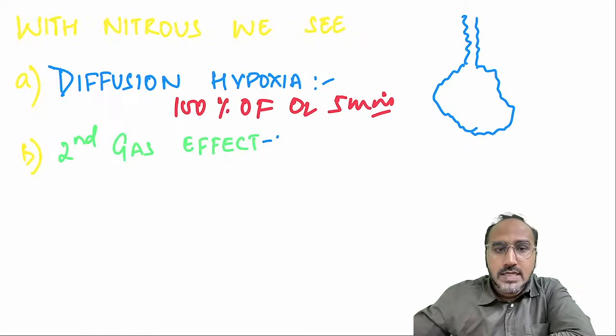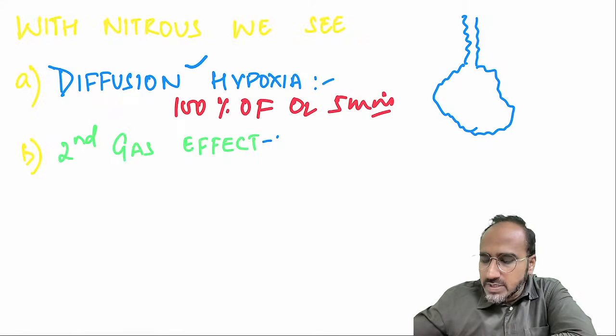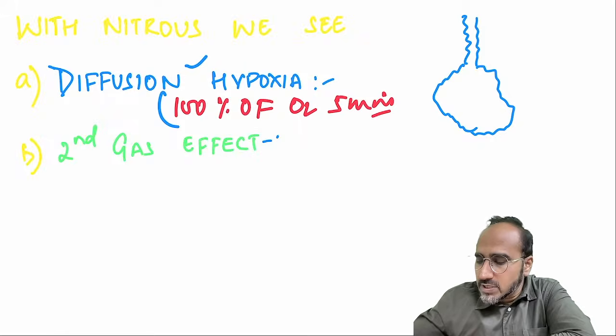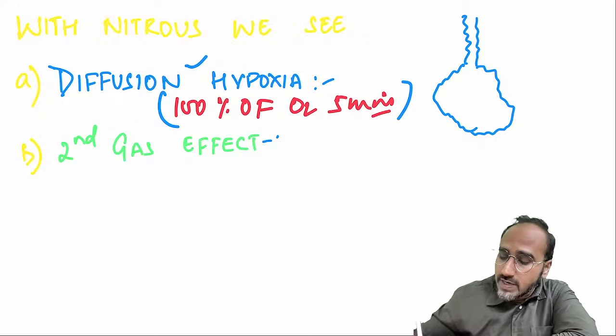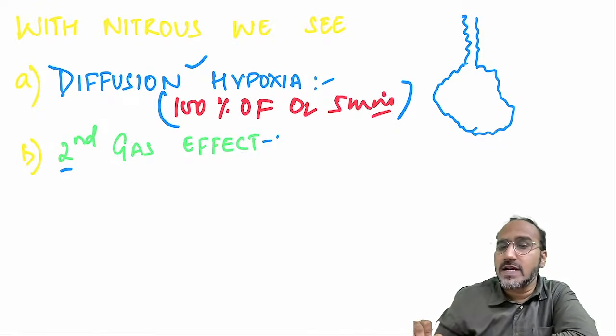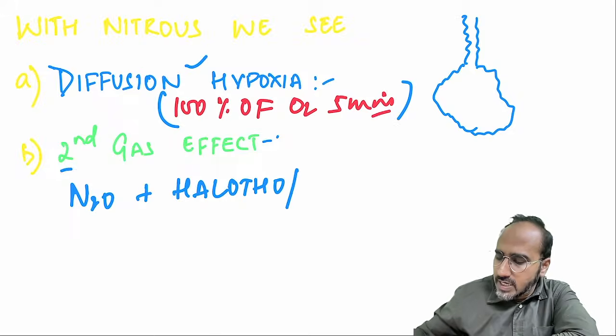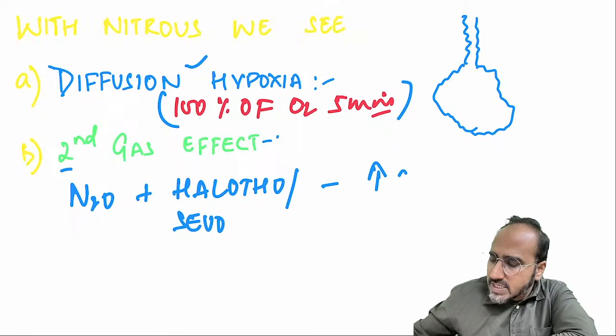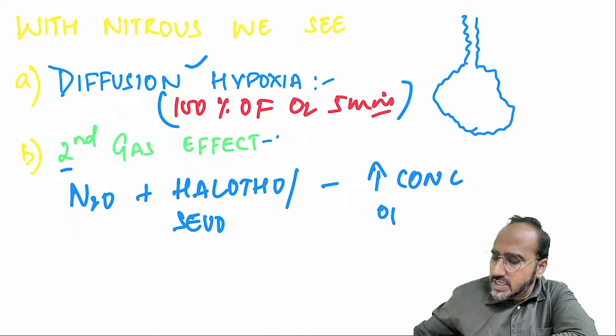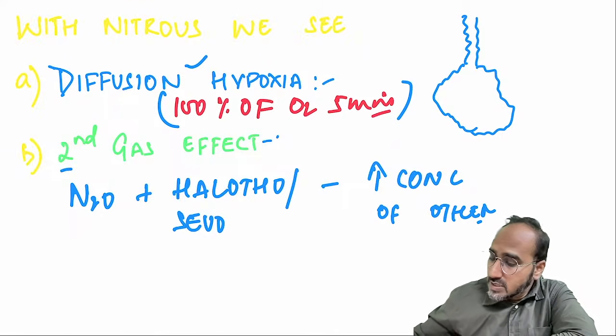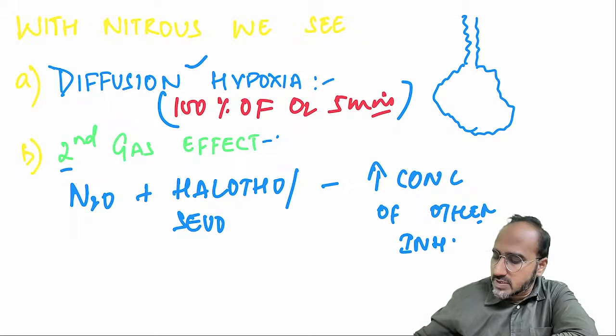With nitrous, we can see diffusion hypoxia. Hence, at the end of surgery, we give 100% oxygen for 5 minutes. You will also see one more effect called the second gas effect. What is the second gas effect with nitrous? Nitrous is always given with another inhalational agent, either halothane or sevoflurane. It will increase the concentration of the other inhalational agent. That is called the second gas effect, usually seen with nitrous oxide.